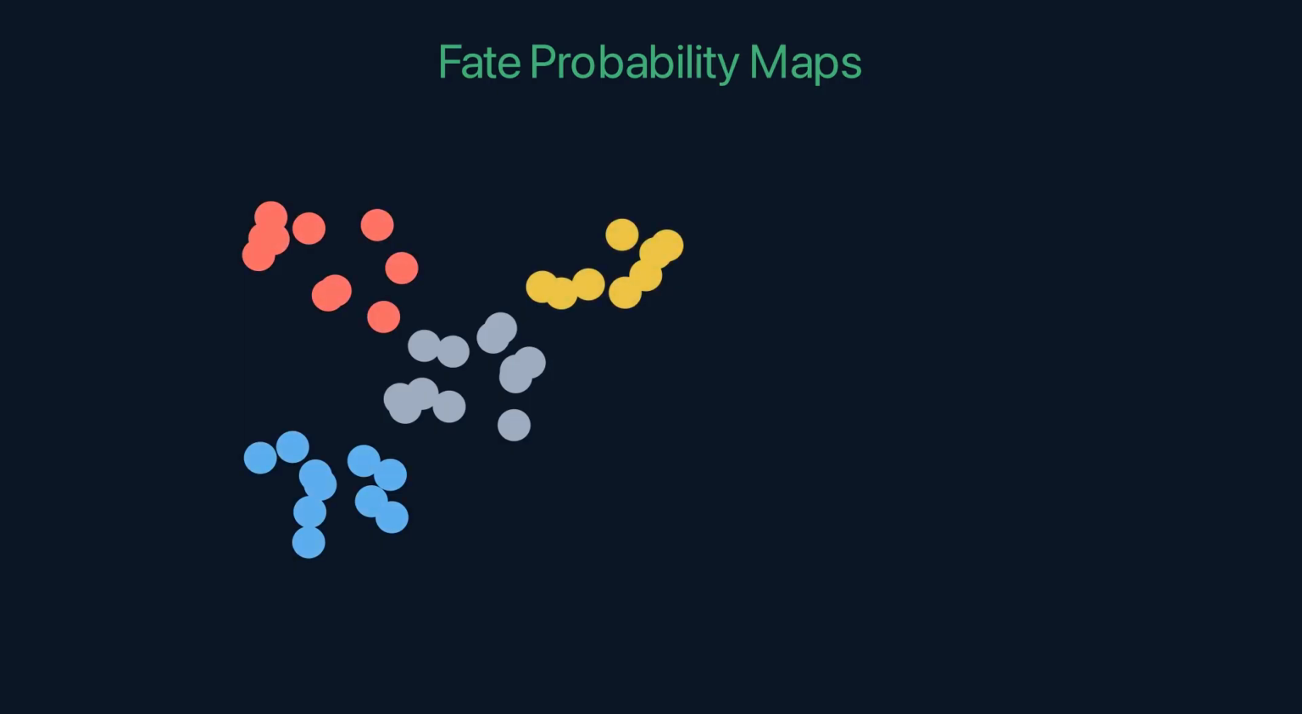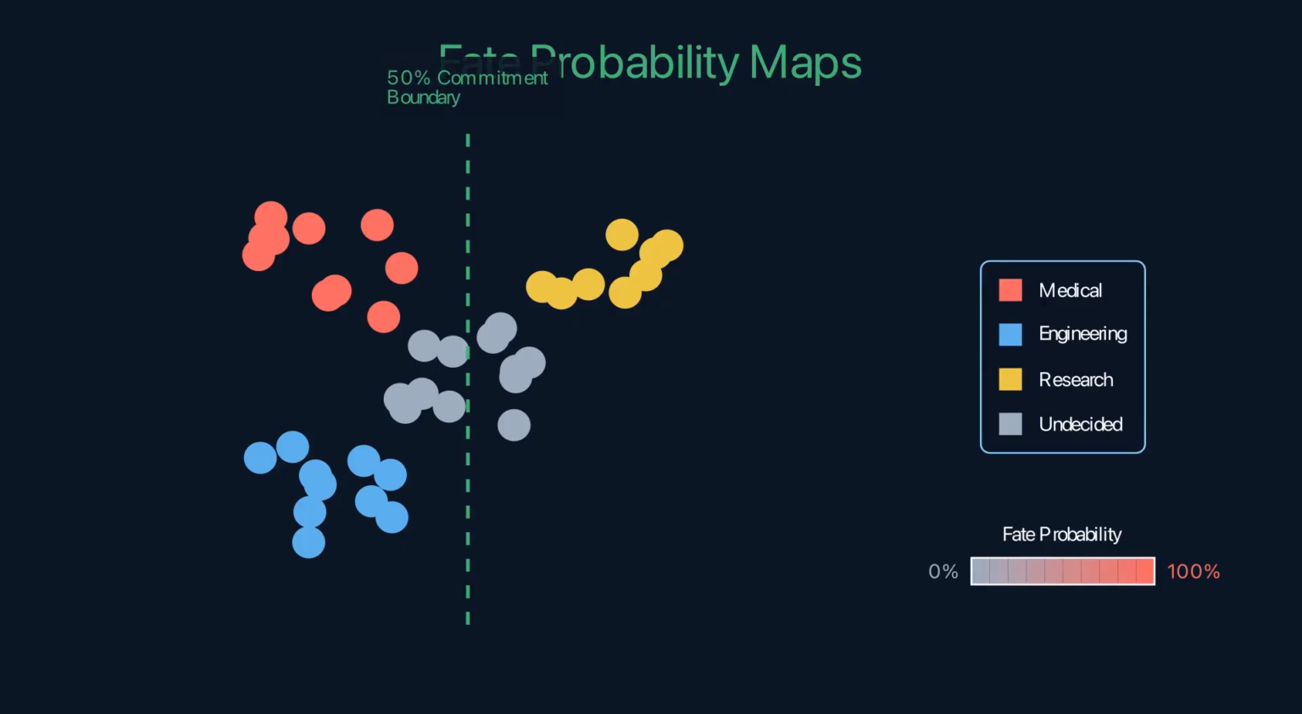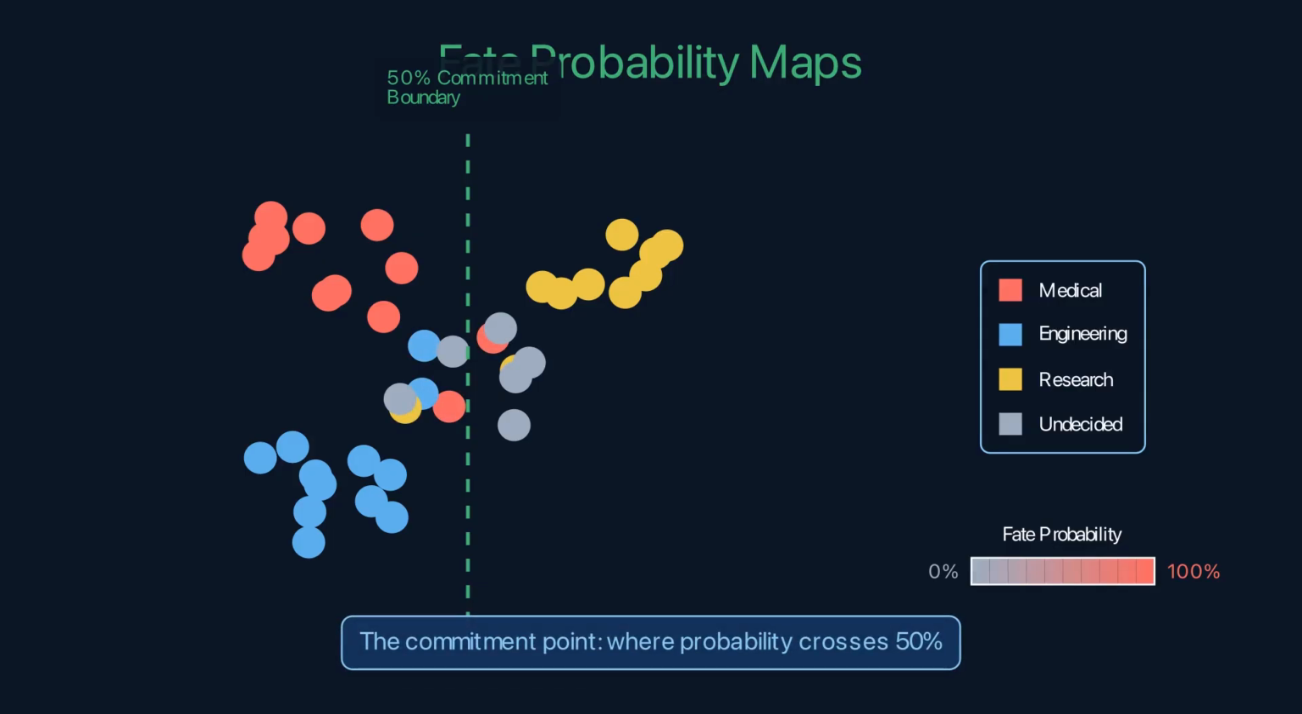The fate probability map reveals the commitment point, the position on the map where a student's dominant probability crosses 50%. Before this point, the student could go either way. After it, momentum carries them toward their fate. In spatial coordinates, this commitment point corresponds to a specific combination of GPA, extracurriculars, and personality factors that tips the balance. The full pipeline, end-to-end.